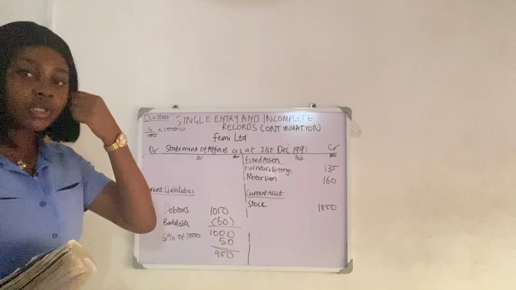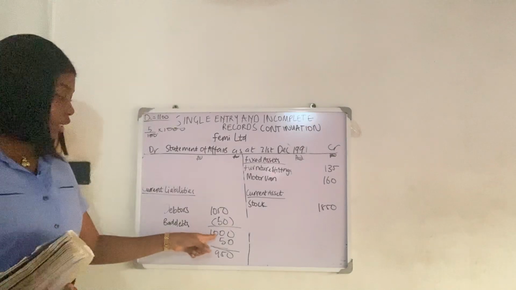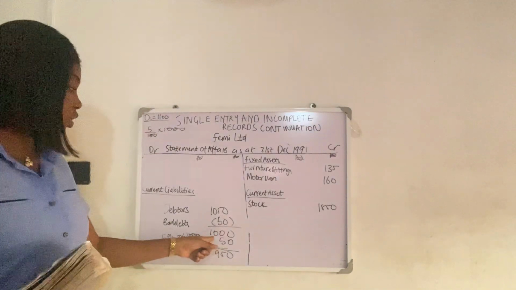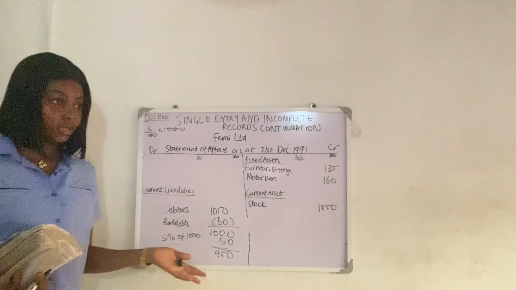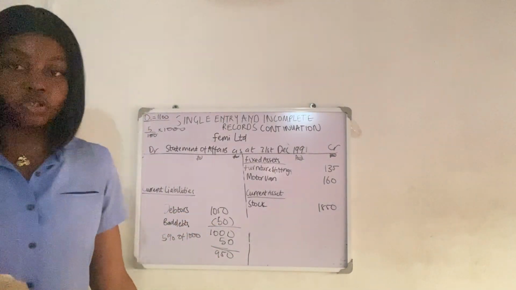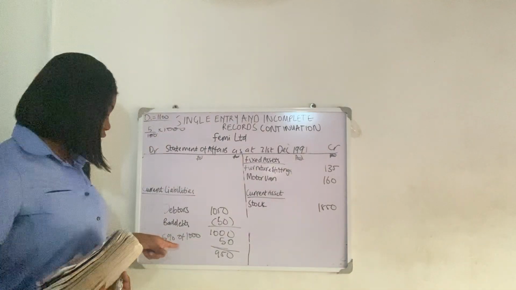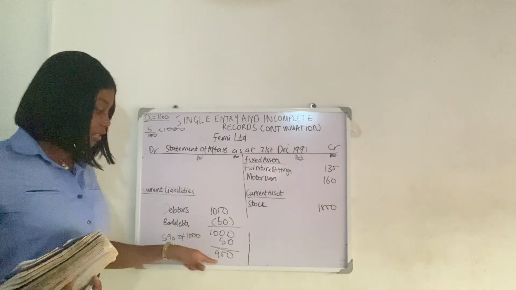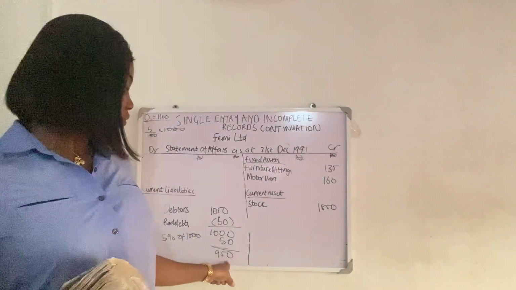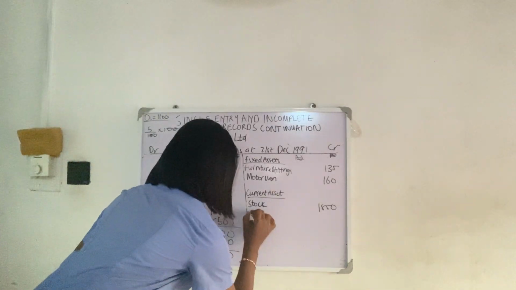Then we're told to further provide a 5% provision on the 1000 of your debtors. You know that once you remove 50 naira from debtors for bad debts, the remaining debtors you have is 1000. So you now make a provision on this 1000, which is 50. You less it. So this is your debtors figure now, 950. You write it.